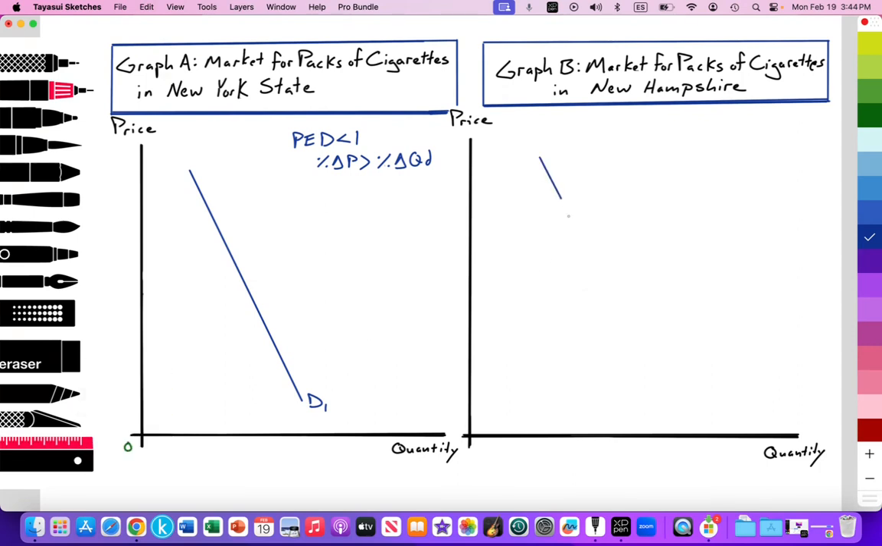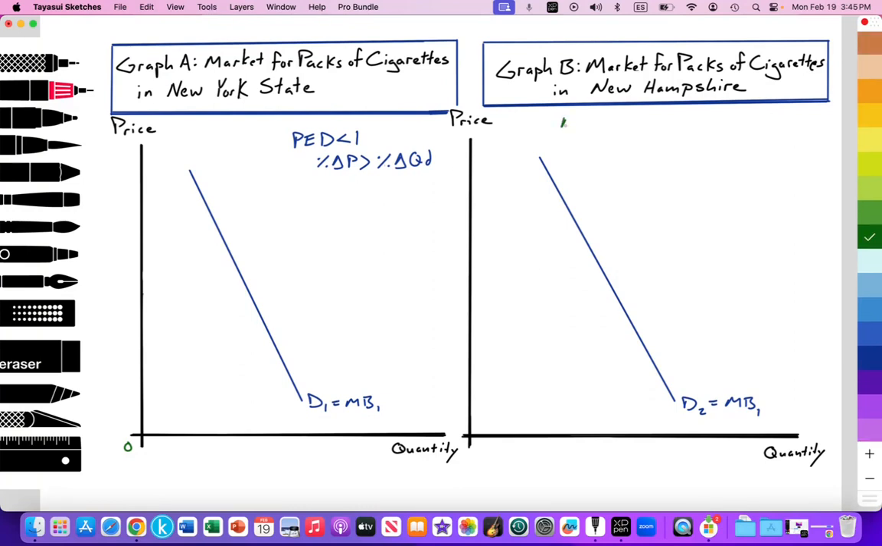For New Hampshire, again, very inelastic demand curve because cigarettes are addictive. I'll label this D2, and we want to remember that the demand curve is equal to the marginal benefit. What's the benefit gain from consuming an additional unit? Okay. All right, so a simple way to draw non-price determinants of demand, and that'll be the focus. And we're going to focus specifically on substitutes.